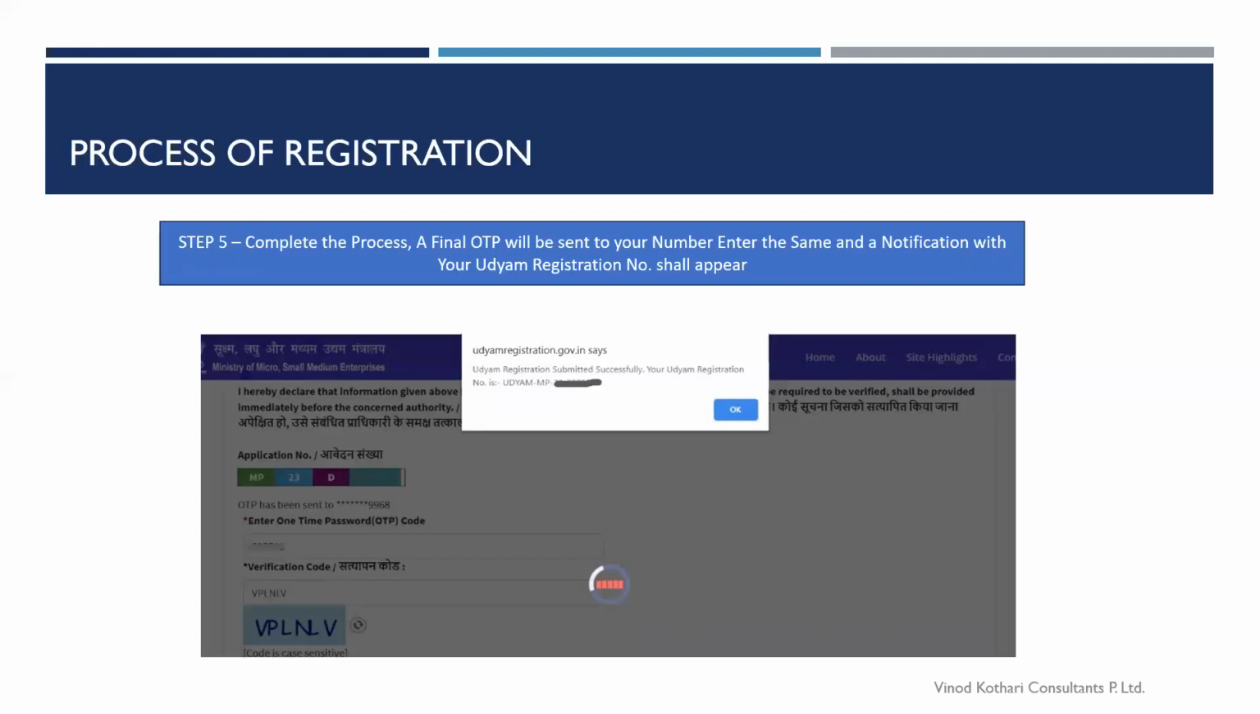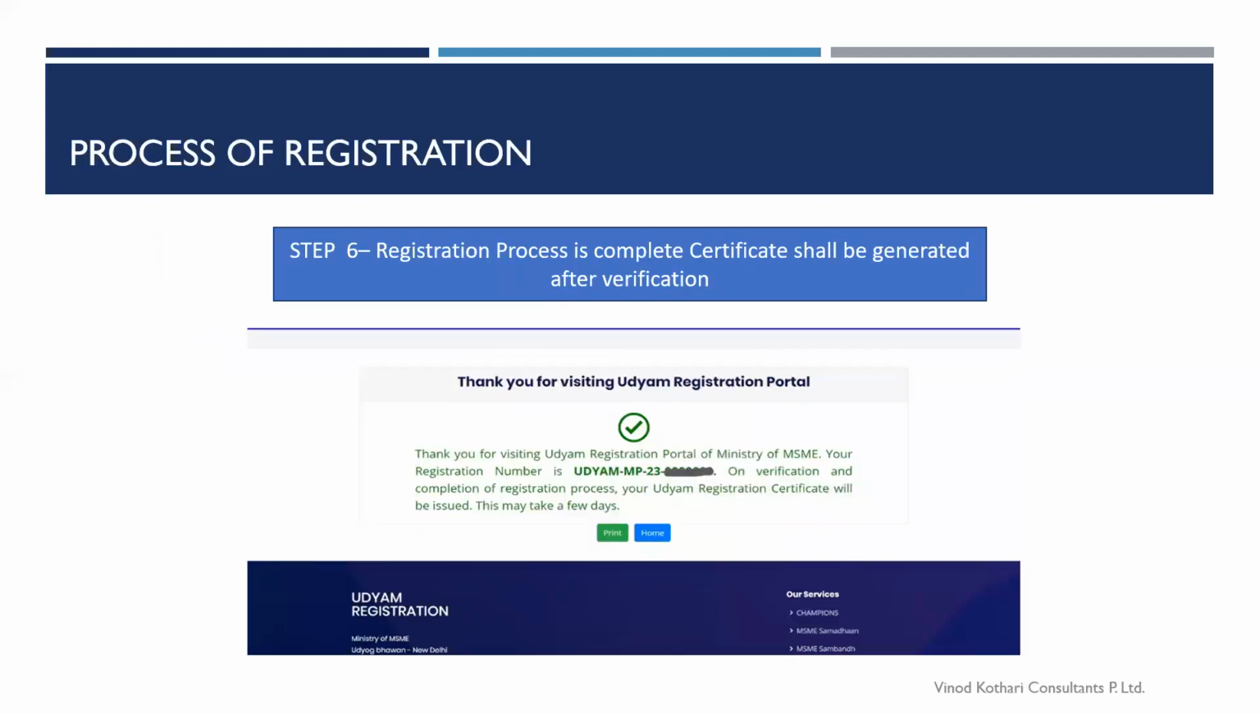You will get an OTP. You have to verify that OTP. Then you will get a notification that your Udyam Aadhaar registration is submitted successfully. For your Udyam registration, you would get a Udyam registration number, and on the very next step, you would get a form, your process completed. And this is a kind of certificate. You will get a print option over there. When you click on print, you will get this screen itself as a print. You can take it over there.